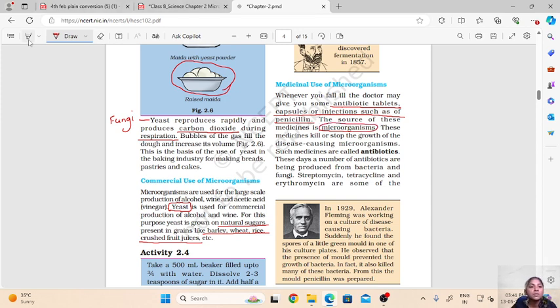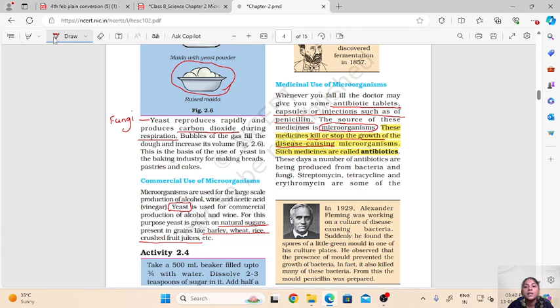The medicines which kill or stop the growth of disease causing microorganisms are called antibiotics. So they may kill or stop the growth of the disease causing microbes.